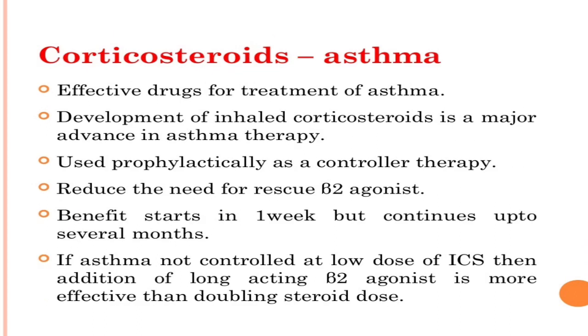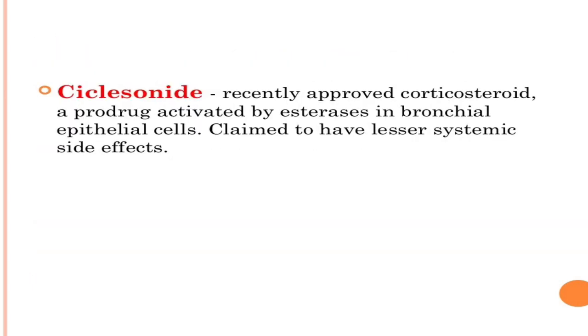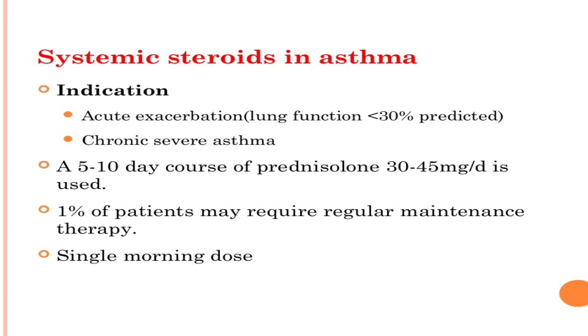Next is corticosteroid. It is an important and effective drug for treatment of asthma. Development of inhaled corticosteroid is a major advance in asthma therapy because it has a very good effect. It reduces the need of rescue beta 2 agonist. The inhaled corticosteroids are beclomethasone, budesonide, fluticasone, triamcinolone, flunisolide, and ciclesonide. What about systemic steroids in asthma? They are indicated in acute attacks and in chronic severe asthma. Prednisolone is administered as a 5 to 10 day course, 30 to 45 mg per day.